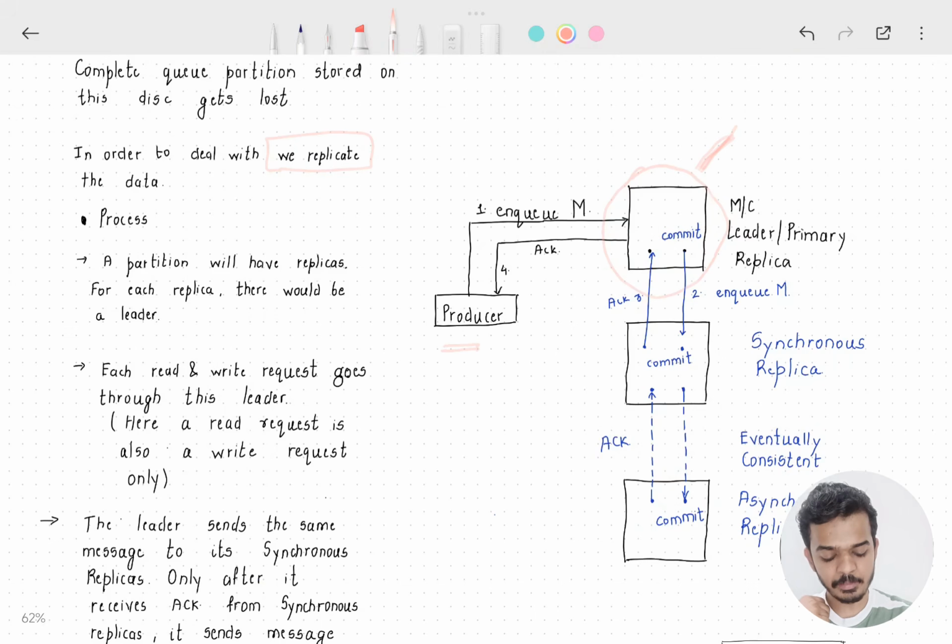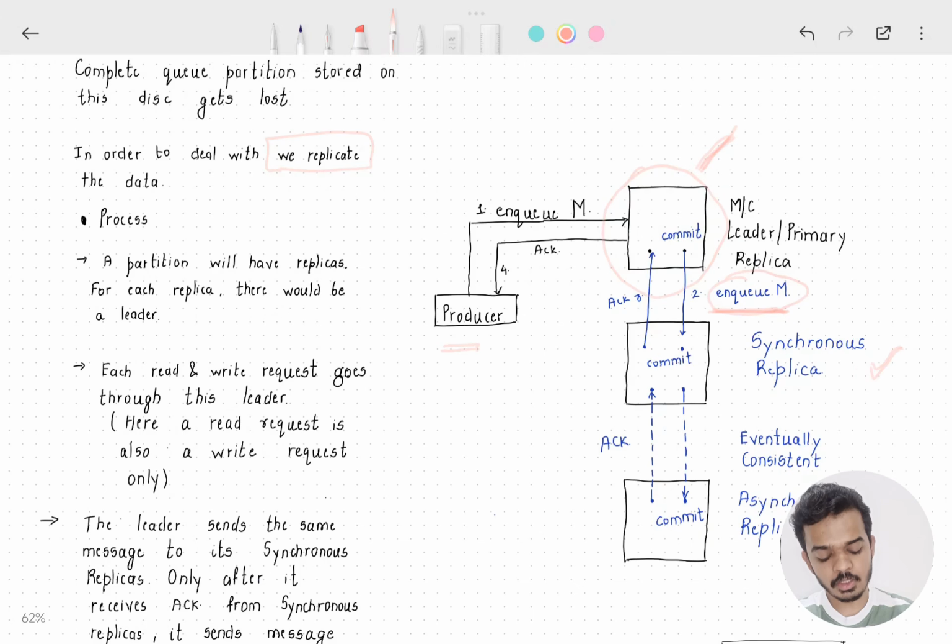This primary replica would send this message to a synchronous replica. What is meant by synchronous replica? They will wait for each other's request and reply. Okay? So it sends a message to the synchronous replica that we have got an enqueue operation.